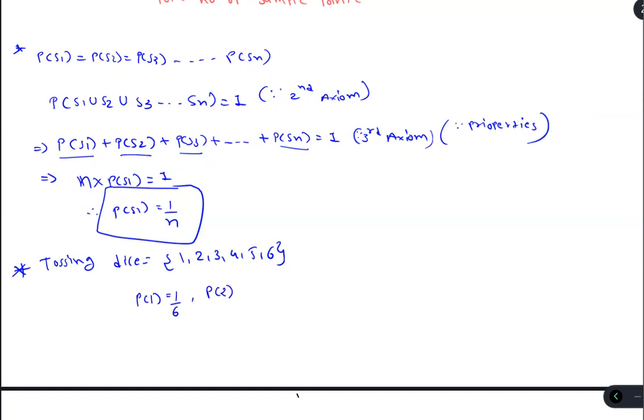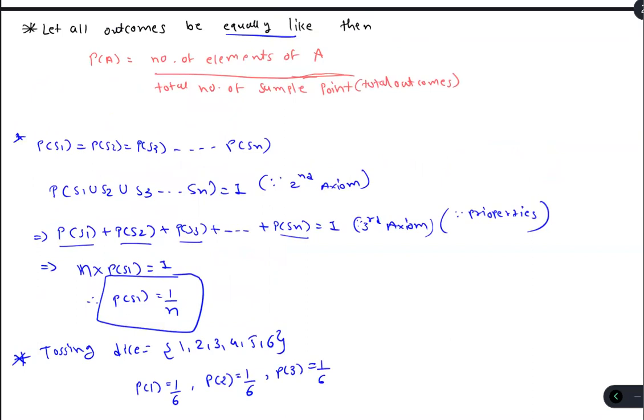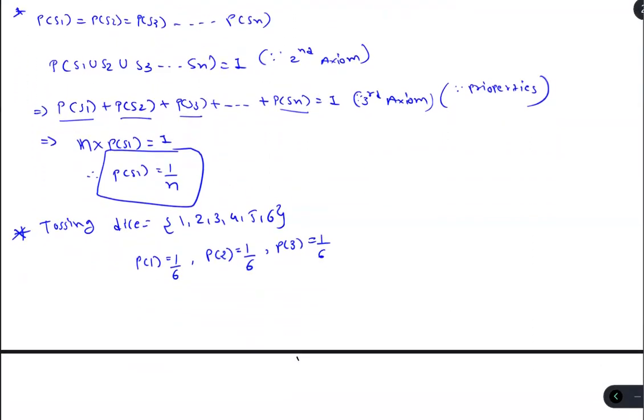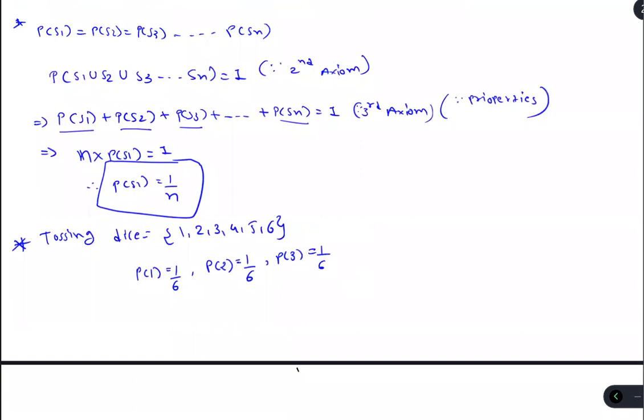What's the probability of getting 2? 1 by 6. This is our event, like we want to get a 2. What is P of 3? 1 by 6. As you can see, for all the 6 sample points, the outcomes are equally likely, so you have the same probability for all 6 points. The probability is 1 by n, where n is the total sample space.